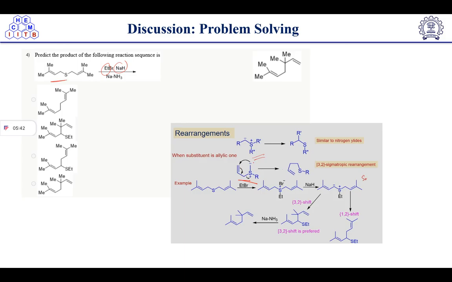So if a negative charge gets generated, at that time we will generate the 2,3 sigmatropic rearrangement moiety. How is it possible? We have NaH, right? Sodium hydride. Sodium hydride is a good base. It will abstract the proton from here, right? And from any side you can do this. I am doing it here, right? Proton abstraction will take place. Now it is S minus, right?